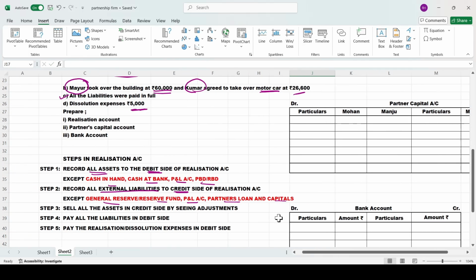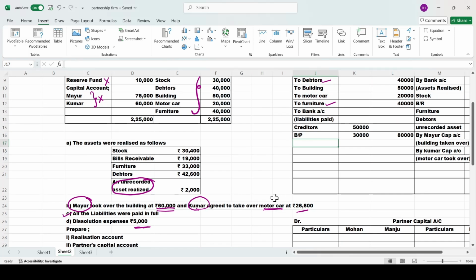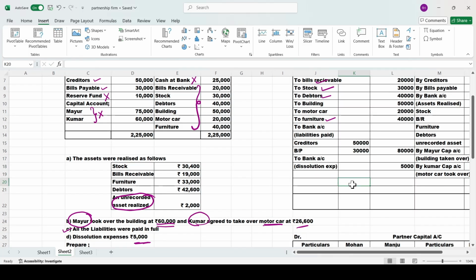Now come to the last step. Pay the realization or dissolution expenses in the debit side. When we are paying, again the bank account will be debited. So we'll just write it as to bank account. Below, dissolution expenses. Okay, so how much is the dissolution expenses? Directly take it to the outer column. You can see it over here. Dissolution expenses is 5,000. Hope we have completed all the 5 steps in your realization account.